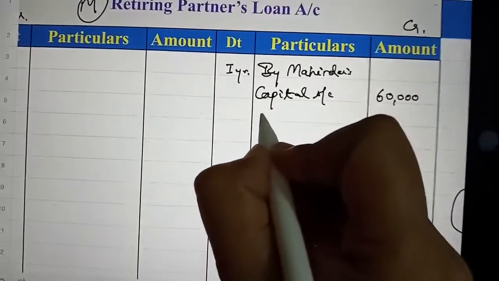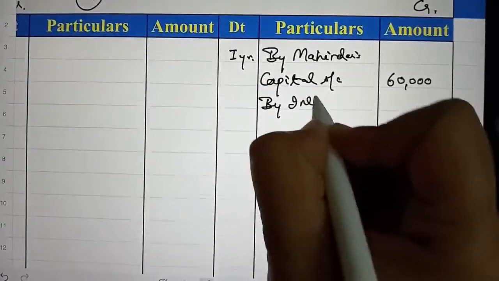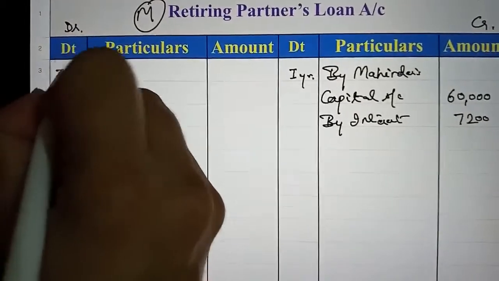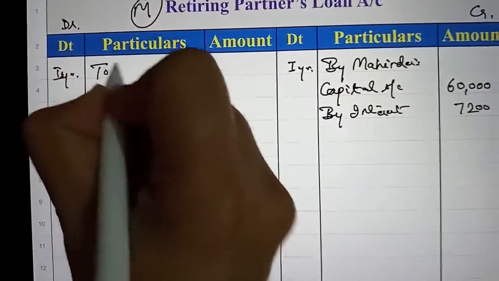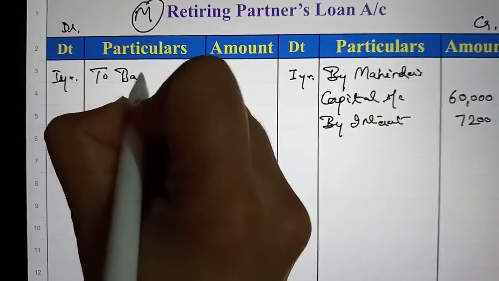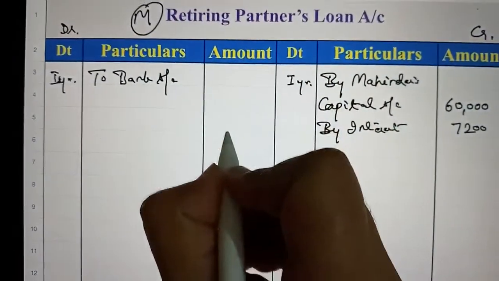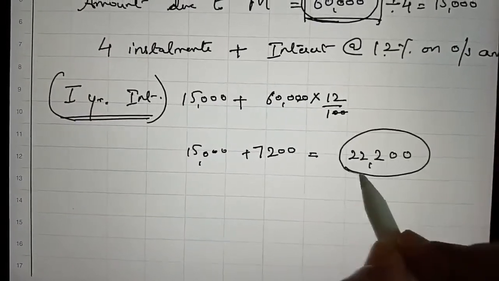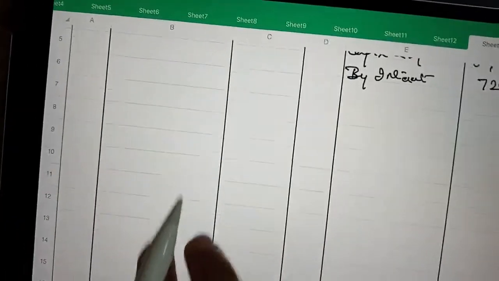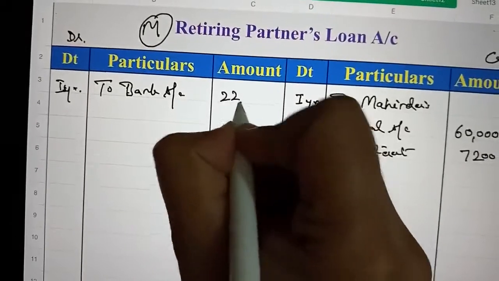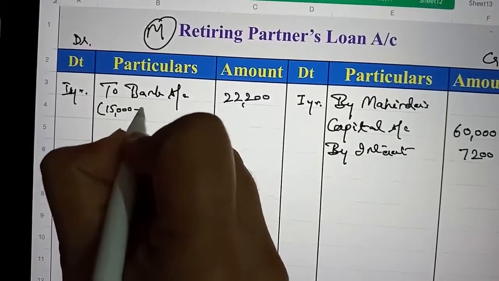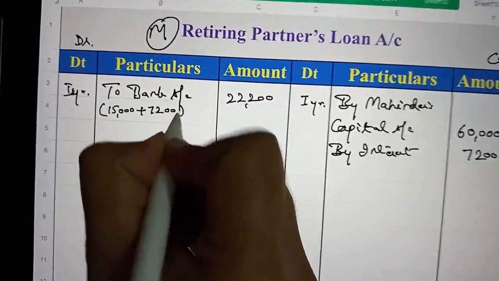On the credit side, first we will write the interest due. The interest we have calculated is 7,200, and on the debit side we will write the payment made, that is to bank account, and we have to make a payment of rupees 22,200. So to bank 22,200, and how is it calculated? 15,000 installment plus 7,200 interest.